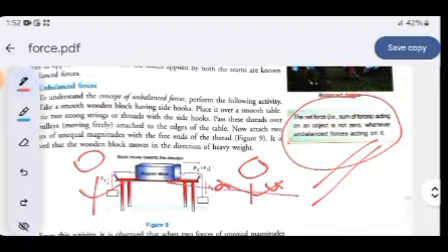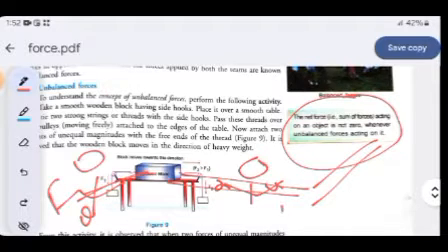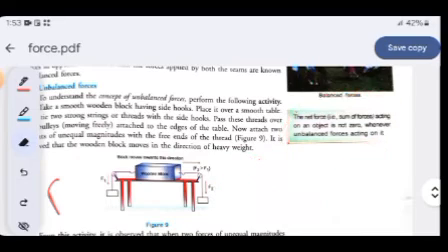He's pulling towards him and you are also pulling towards you, but your force is lower than his force. That means the box will move towards the right direction, that is towards your friend. So here also unbalanced force works.